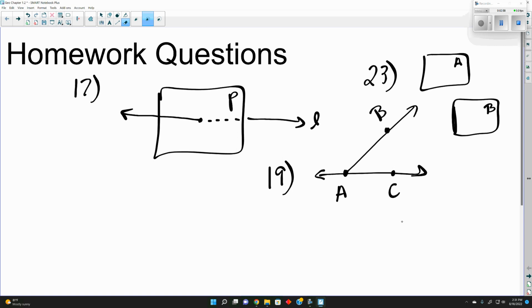So 21 would be like 17, but instead of having 2 arrows, we'd have a point. So I can actually change 17 to 21. Make this into a point. Call it N. Call this B. And then this is plane M.